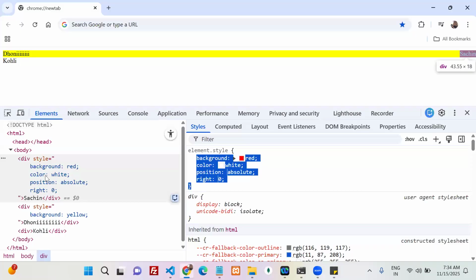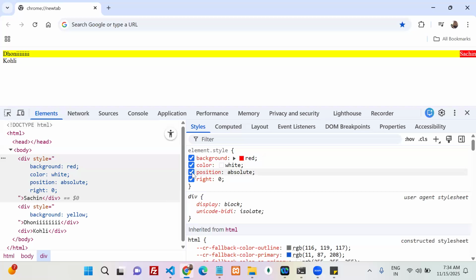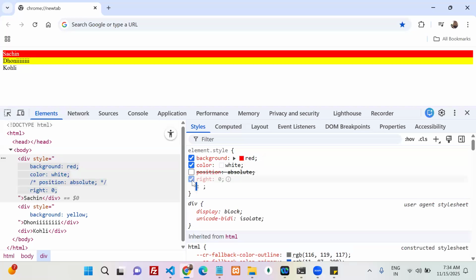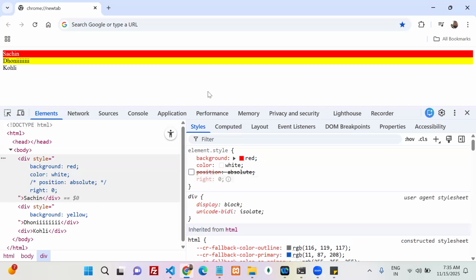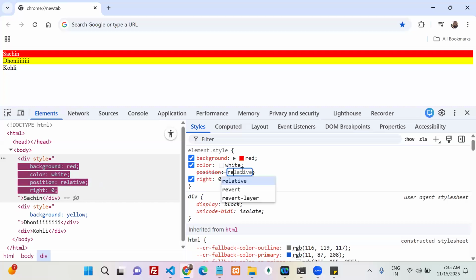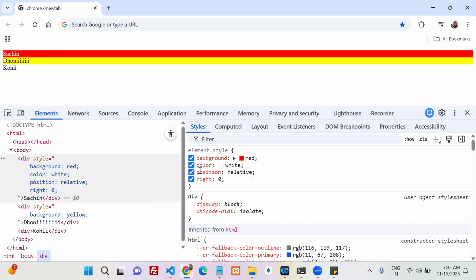If I put a relative position, can you tell me how it is going to behave? Whenever I apply a relative position, first point, is there any change in the width?